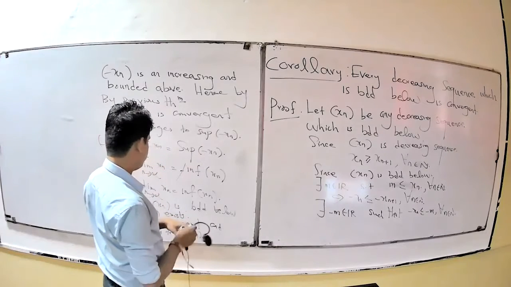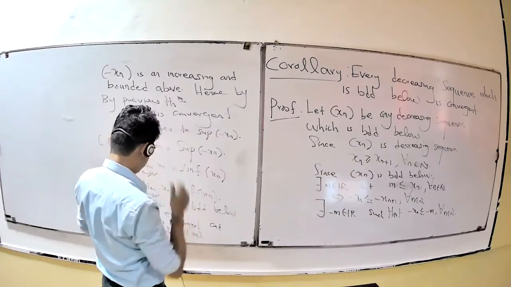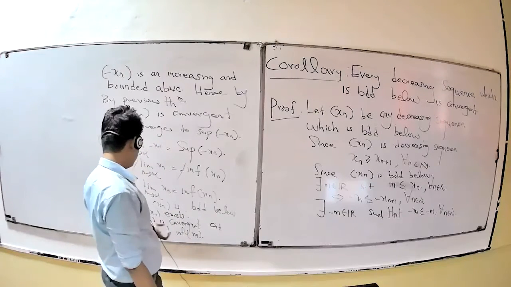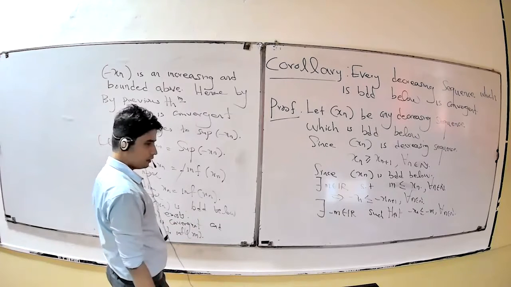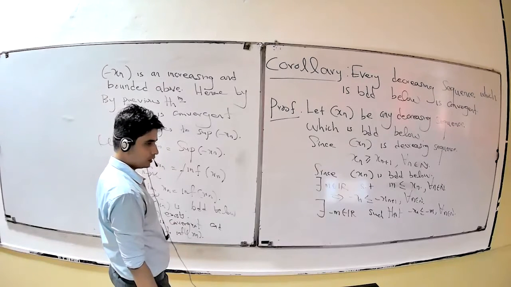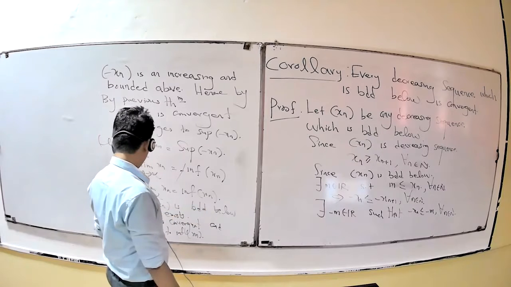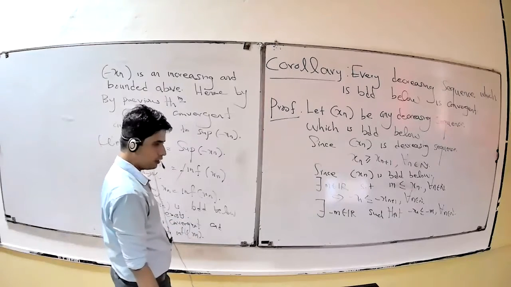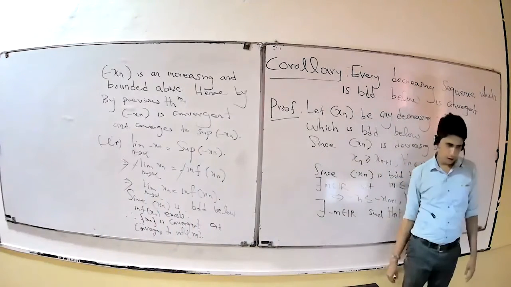Since Sn is bounded below, therefore the infimum of Sn exists, right? Hence Sn is convergent and converges to the infimum of Sn.